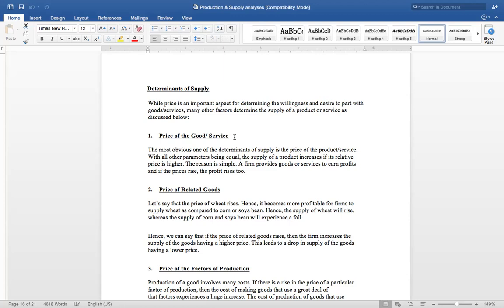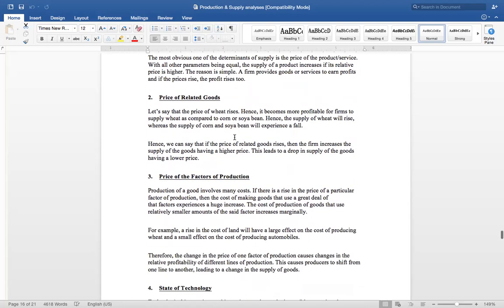Now I'm coming to the price of the factors of production. Factors of production, you know, are land, labor, capital, and price. These are all factors of production. So production of a good involves many costs. What are the factors I am discussing with you? I am discussing only those factors which affect the supply of the commodity. Okay. So production of a good involves many costs.